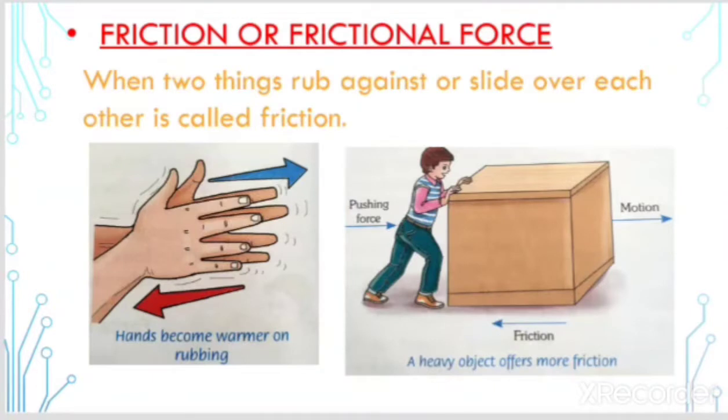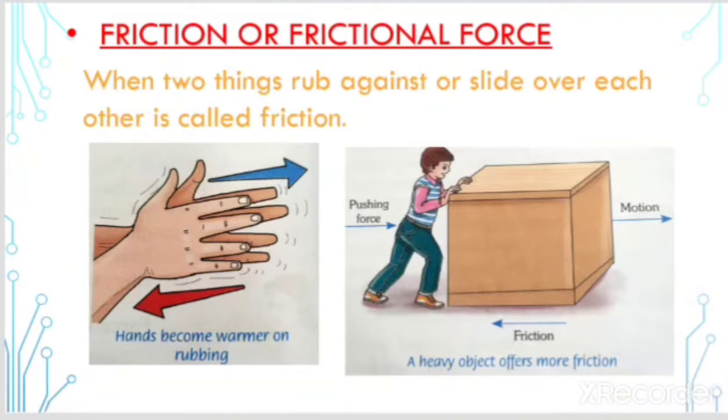Now the other one is friction, or frictional force. When two things rub against or slide over each other, it is called friction. For example, when we rub our hands, they get warm. So on rubbing the hands, there is some friction. That is the frictional force. In the other figure, the boy is pushing a box or table; we can take any object.